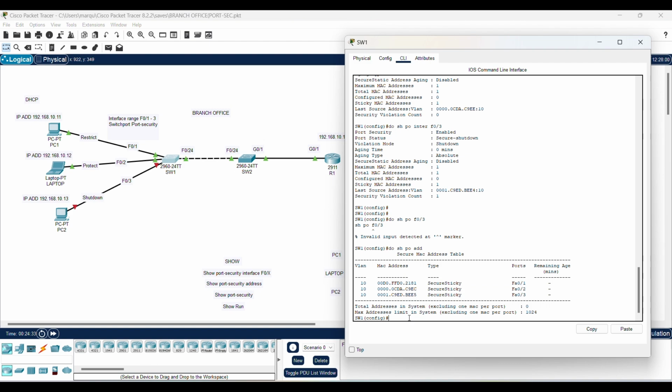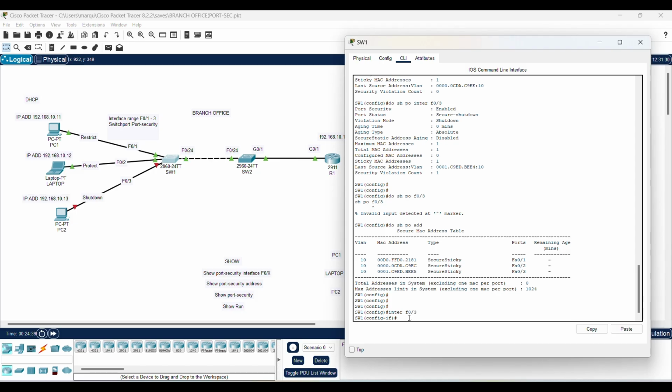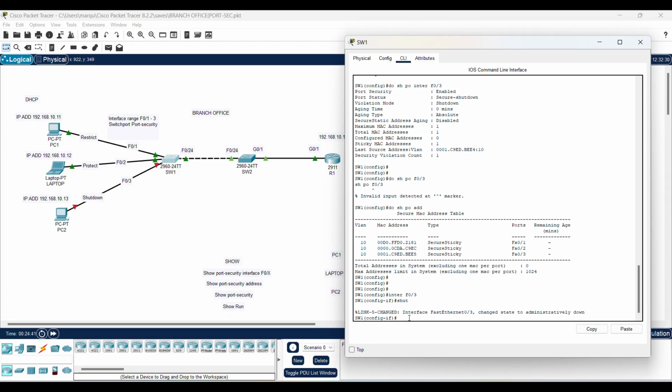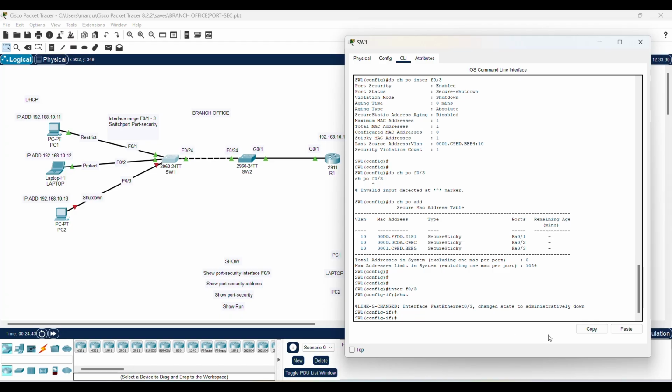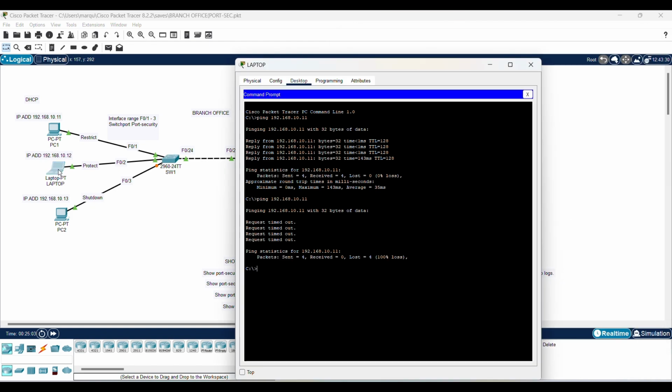So we actually have to manually go in and configure it. Interface F03. We do shut. So administratively down. So that's good. And then you do no shut. And we're back up and running. See how it turned to green? Good. And it's up. So let's also change these MAC addresses back, and let's get everything functioning correctly.